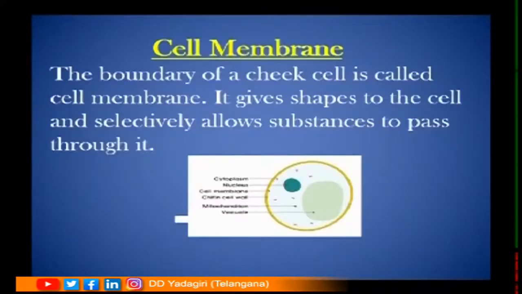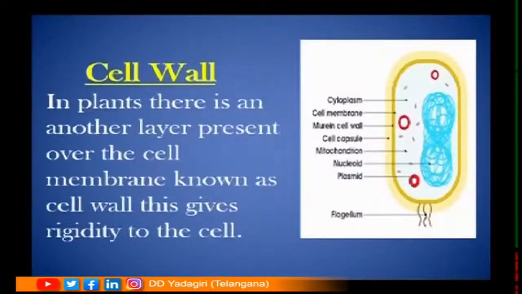Now let us define what is the cell membrane. The boundary of a cell is called the cell membrane. It gives shape to the cells and selectively allows substances to pass through it. Here you can very clearly notice the membrane in the picture. What is the cell wall? In plants, there is another layer present over the cell membrane known as the cell wall. This gives rigidity to the cell.